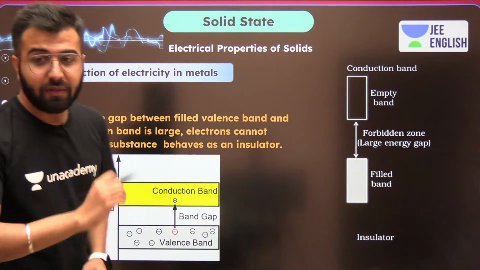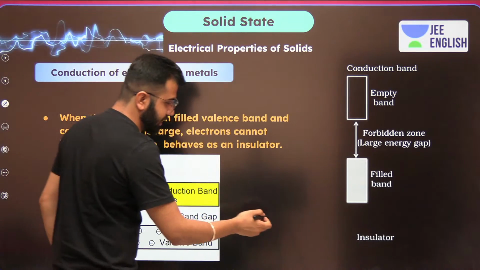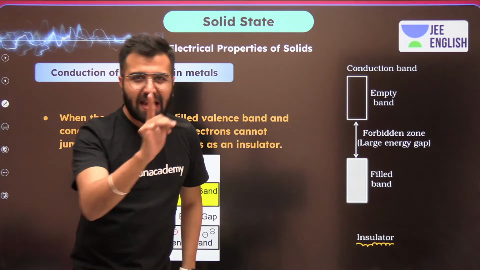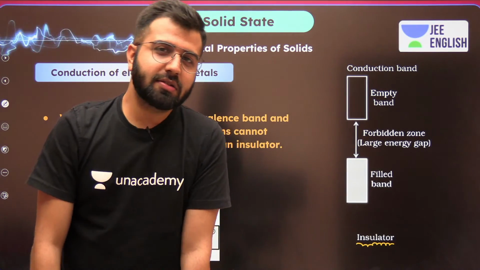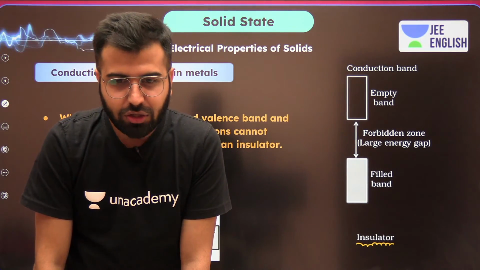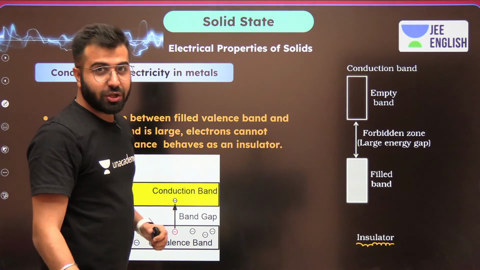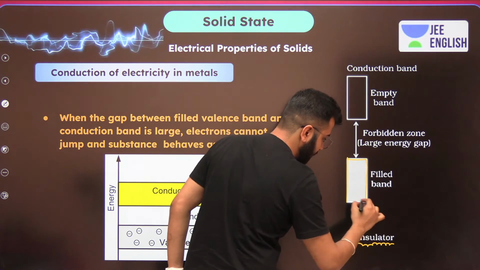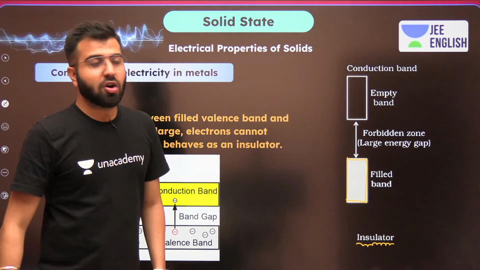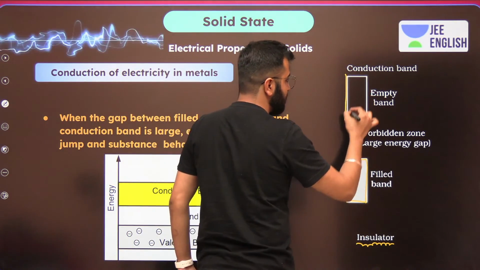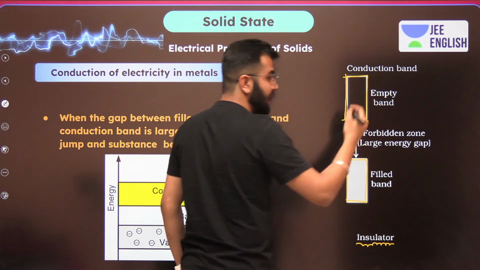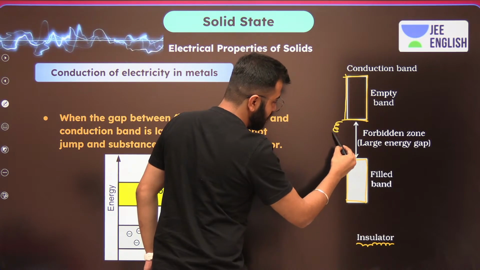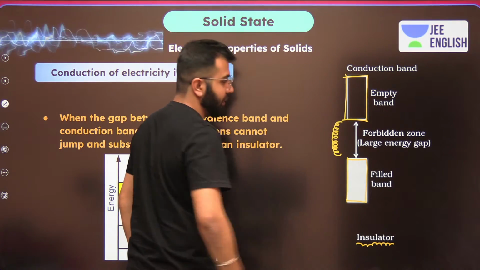Now when we talk about insulators, you guys really have to give me one example each of an insulator around you. Let's see. Over here, pay attention. When we talk about the valence band and the conduction band, in the case of insulators, there is a big energy gap.